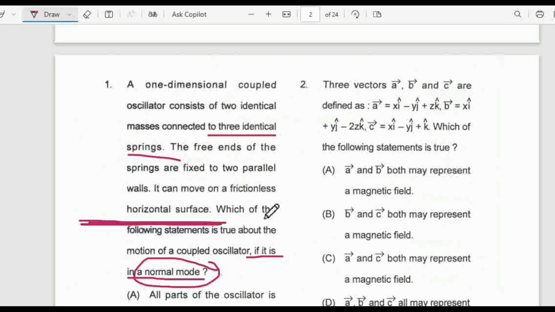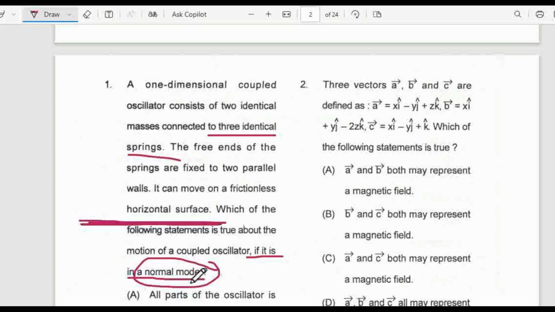In the question it is mentioned that the system is at a time in a normal mode. That means it is not in a superposition of both normal modes. Remember this important thing, take it in your mind. It is in a normal mode, only in a single mode.